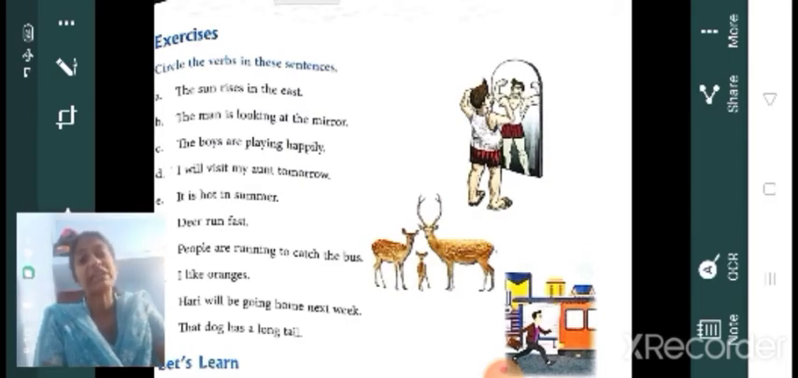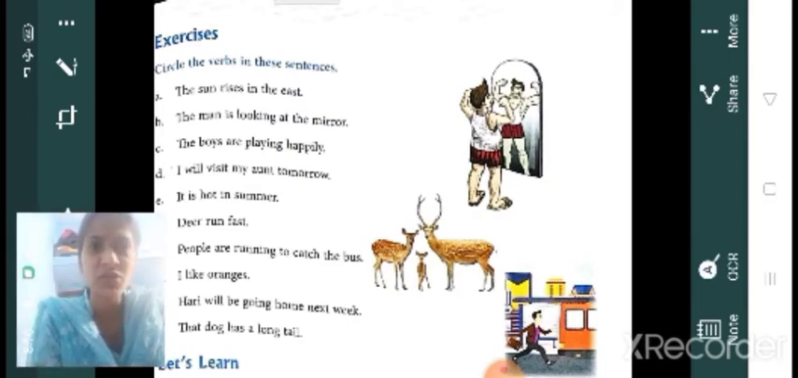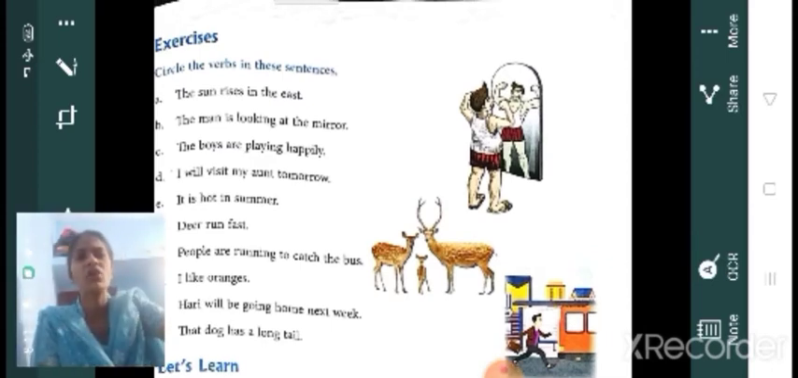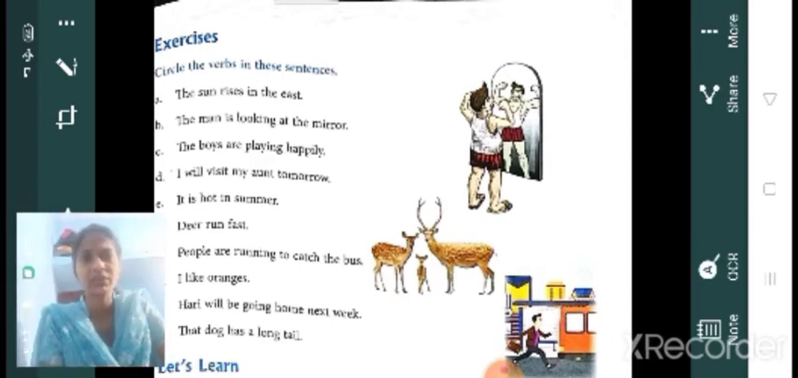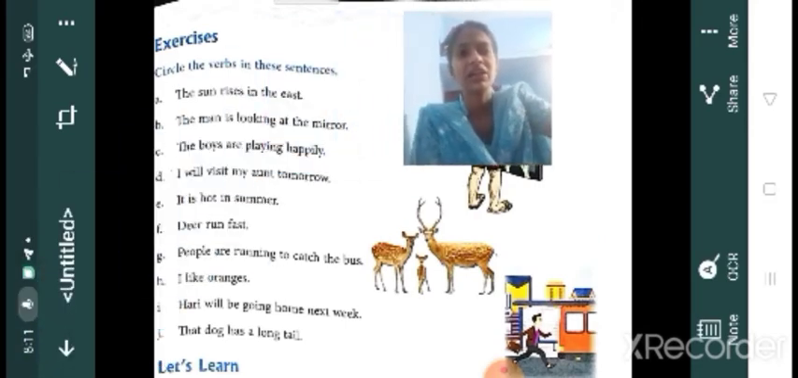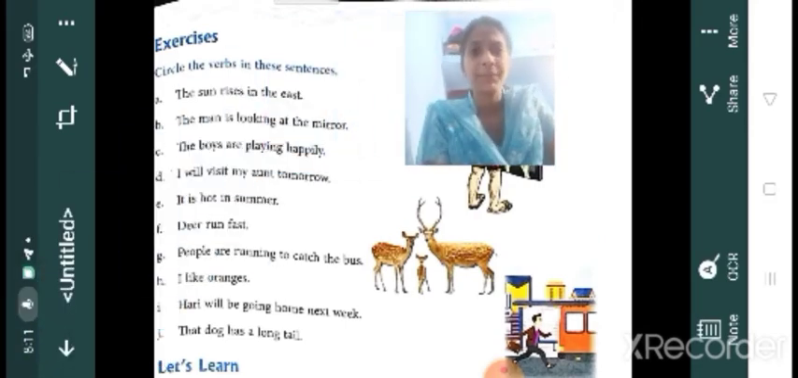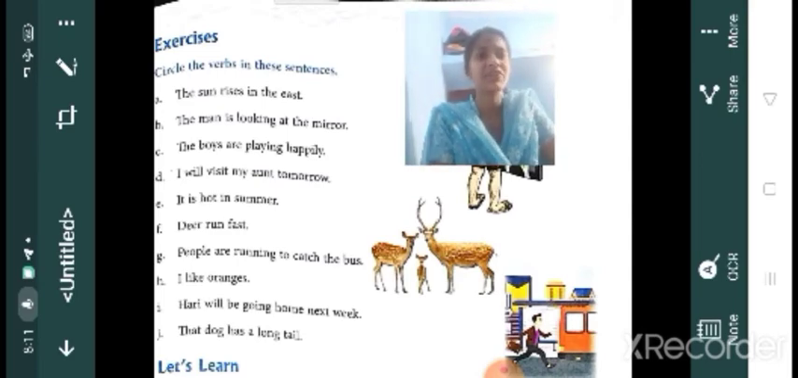All of you know that is an auxiliary verb, isn't it? Then playing, next one visit. Then it is hot in summer, so hot, or is, then you have to find out. Okay, then deer run fast. People are running to catch the bus. I like oranges. Harry will be going home next week. That dog has a long tail. Okay, try to find that out.